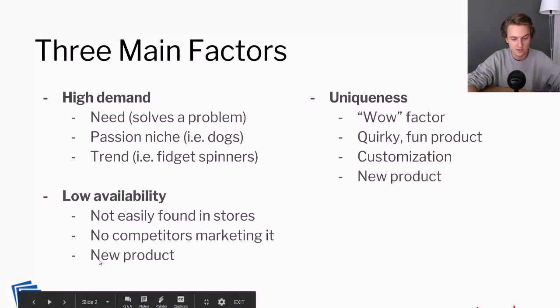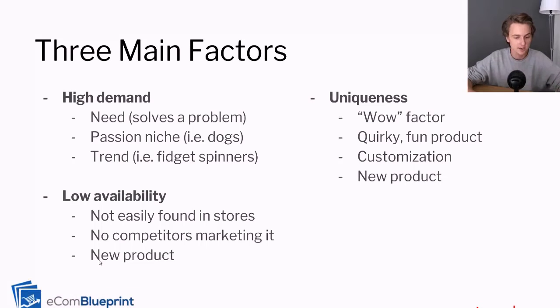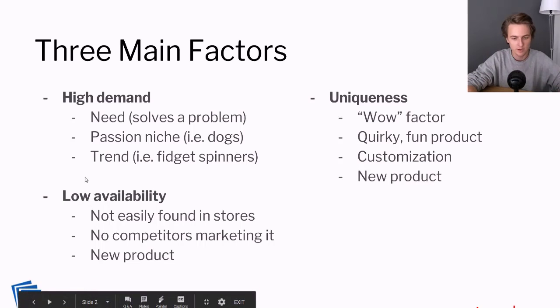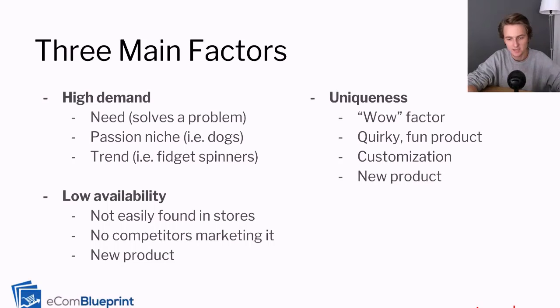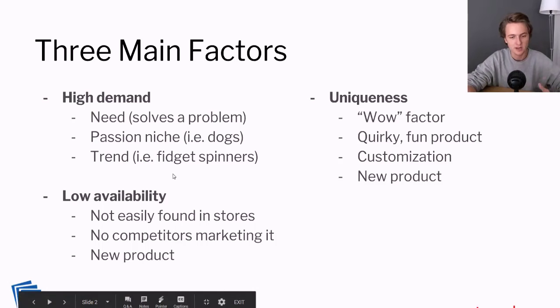Now, new products are also low availability, right? If a product is new, it's likely not going to be easily found in stores. There's likely not going to be that many competitors marketing it, and not a lot of people are going to have heard of it. And so these two right here, high demand and low availability, are probably the most important when it comes to picking a product. But this uniqueness, this third factor, is also extremely important because we're advertising on social media. So these two factors are just the basic economics, supply and demand. But this is the social media factor.